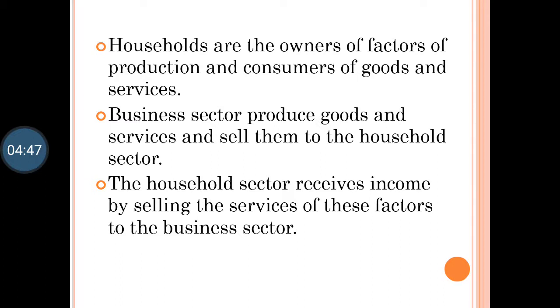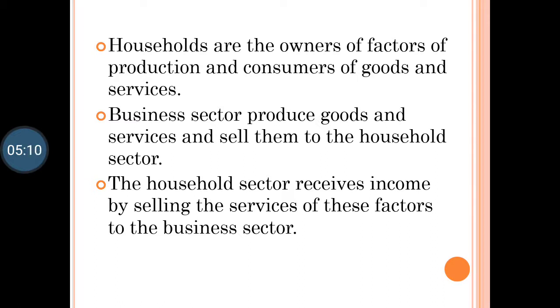So households are playing two roles. One where they are working as factors of production, and one where they are working as consumers who are consuming the goods. Now whatever goods are produced in the market, there has to be some consumer, there has to be some buyer. Otherwise, what is the use of making so much production?